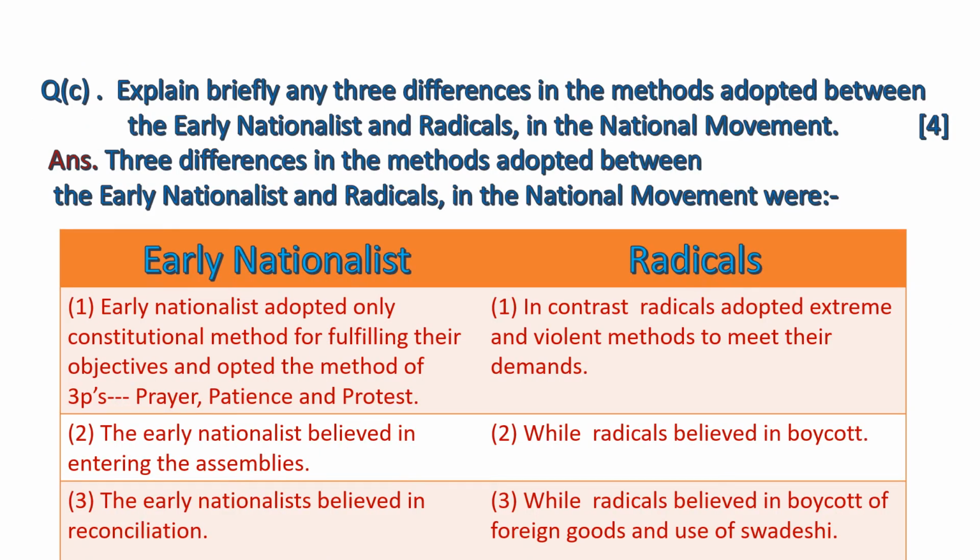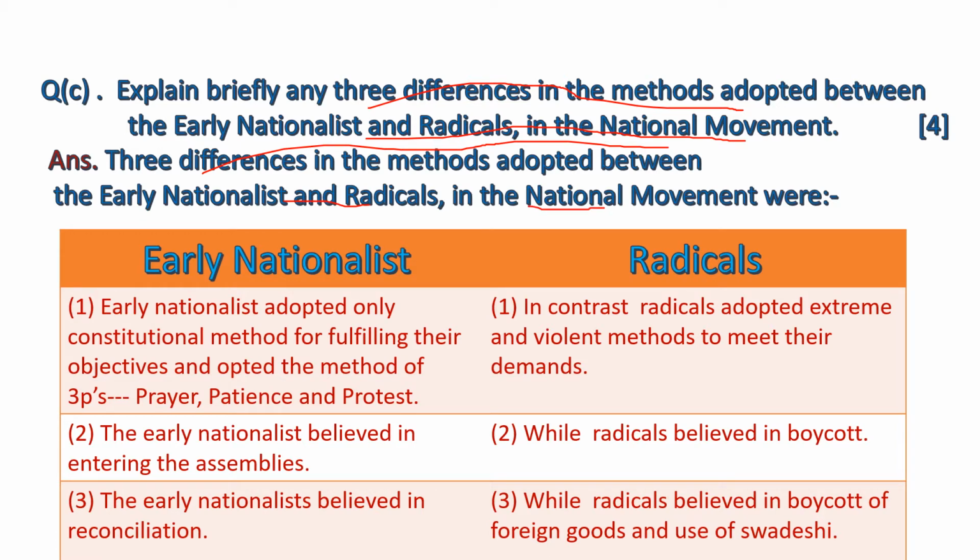Now the question is, explain briefly any three differences in the methods adopted between the early nationalists and radicals in the national movement. These questions are not only important for 10th class but also for many competitive exams. Three differences in the methods adopted between the early nationalists and radicals in the national movement were.